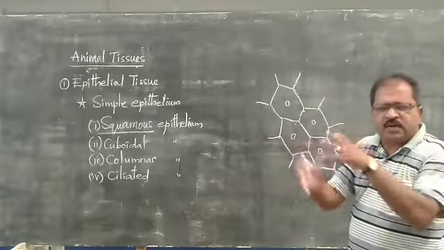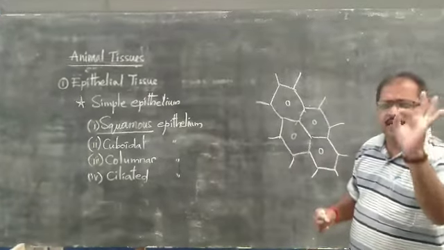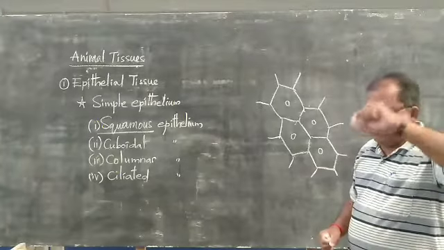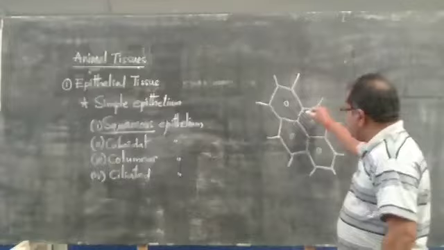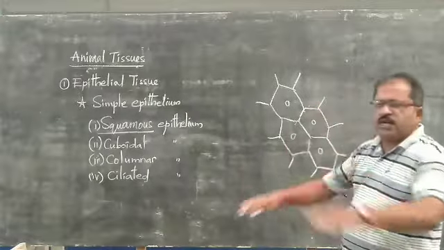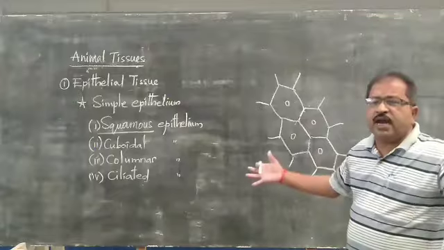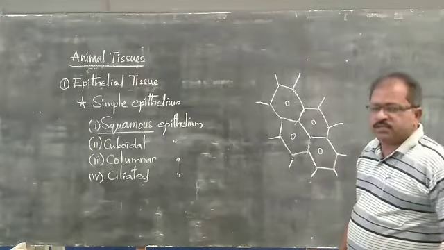All the cells are tightly packed without leaving any intercellular spaces. If any are present, they are very small, practically negligible. So intercellular spaces will be completely absent between the cells because they are compactly arranged in the squamous epithelium.